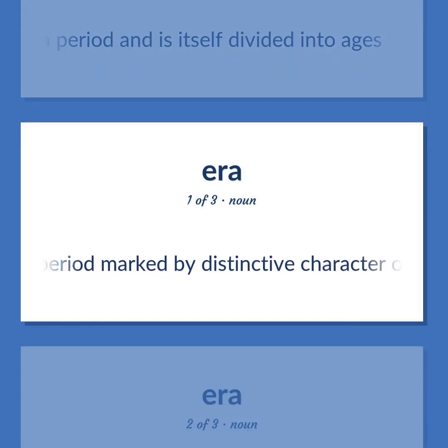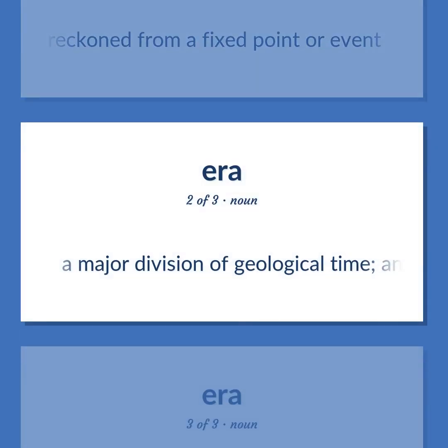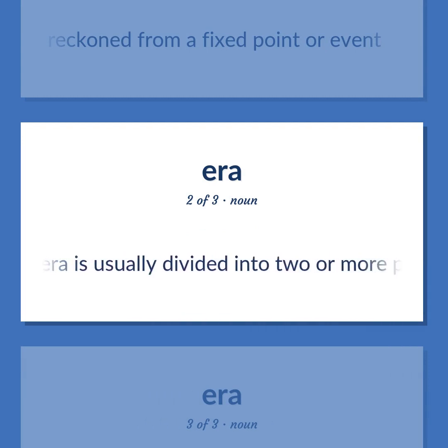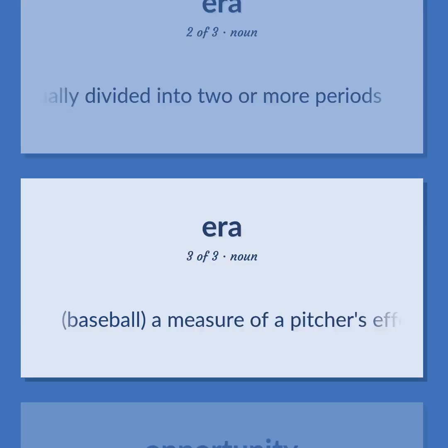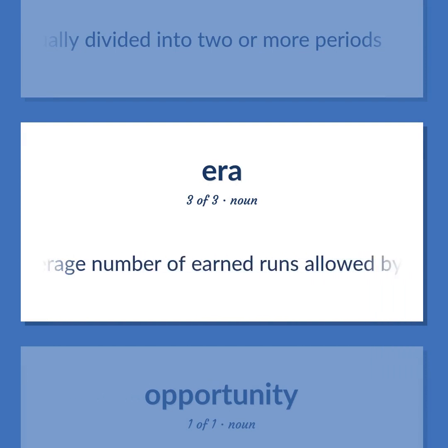A period marked by distinctive character or reckoned from a fixed point or event. A major division of geological time, an era is usually divided into 2 or more periods. Baseball. A measure of a pitcher's effectiveness, calculated as the average number of earned runs allowed by the pitcher for every 9 innings pitched.